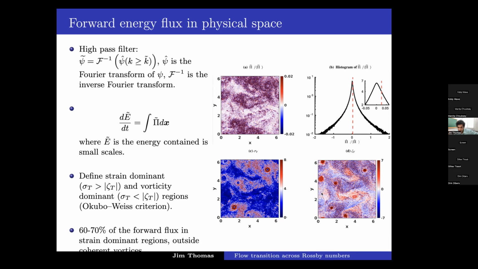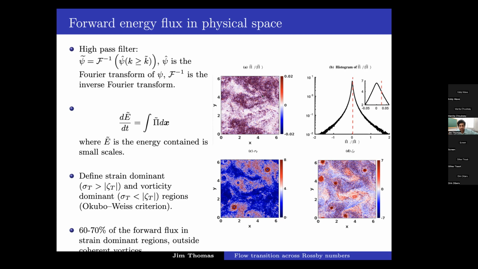Now, if you compare these two figures, you'll find that the strain rate has these holes in the center of these coherent structures. Everywhere there's a coherent vortex, you'll find these holes which correspond to low strain values. So the strain is very high near the vortex boundaries, in the peripheries of these vortices. These are regions where strain is very high, and strain is the lowest at the core of these vortices. So strain dominant regions are typically outside these coherent vortices, and vortex dominant regions are the core of these vortices.